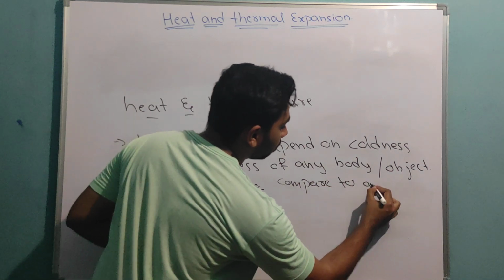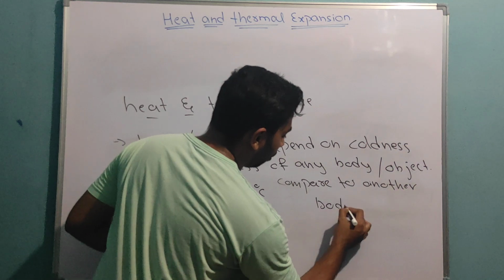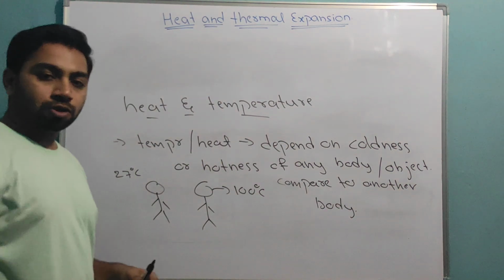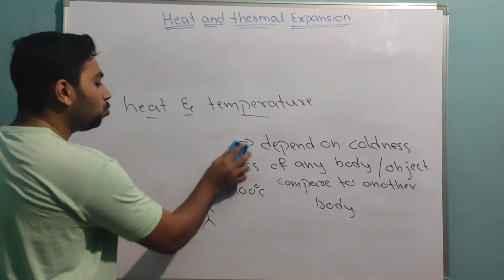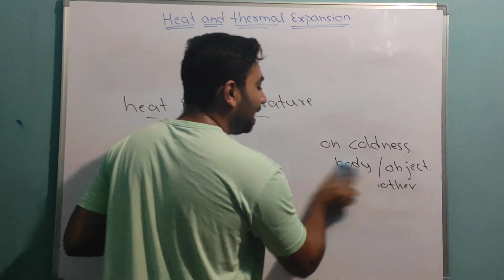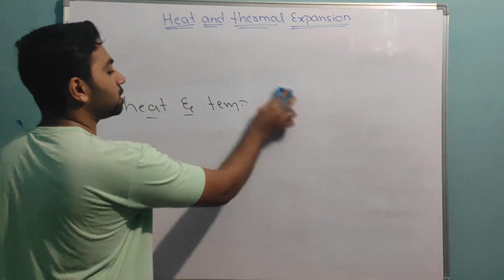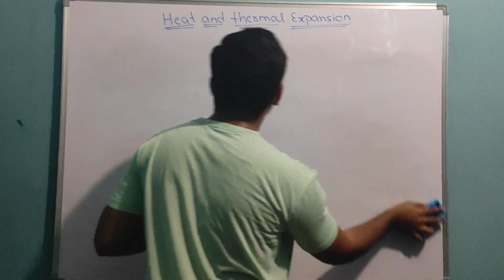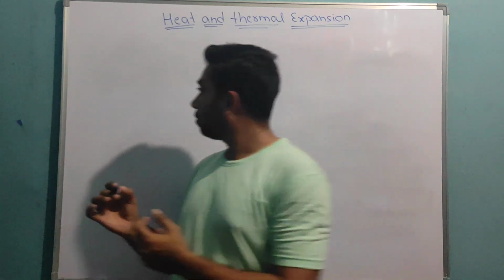Compared to another body. Fine. Super cool. Okay, super cool. Now, to measure these temperatures, how to measure this temperature? How do we know that any body has high temperature or any body has low temperature? How to measure this? How do we know that one body has high temperature or one body has low temperature? So, how to know?